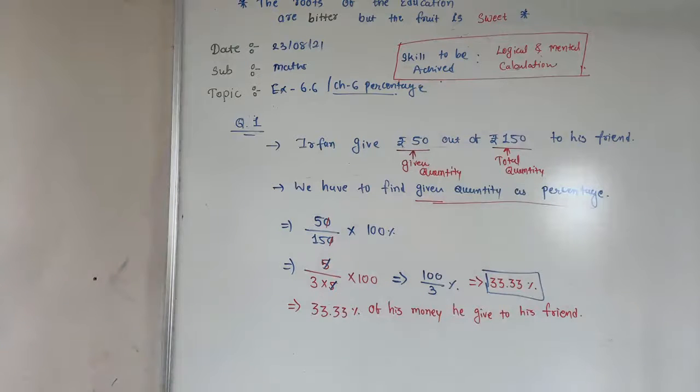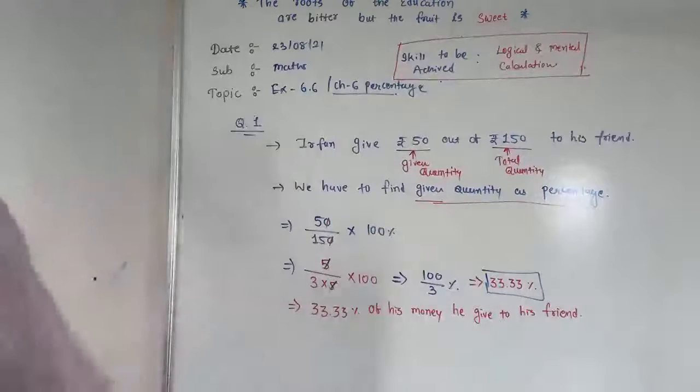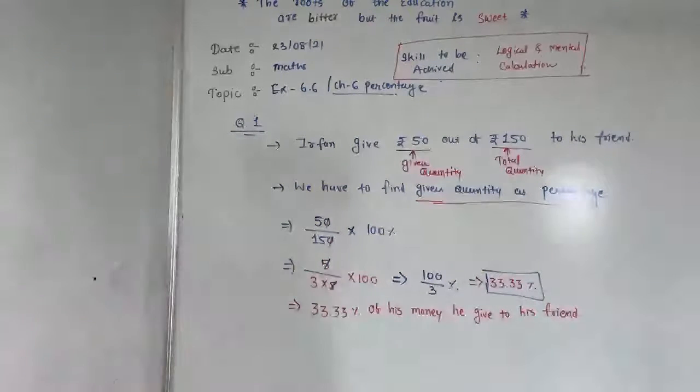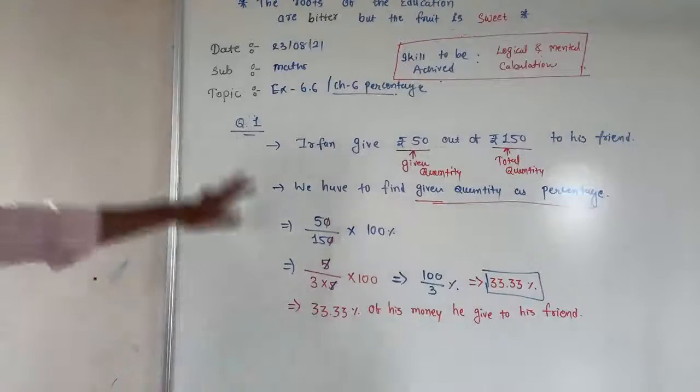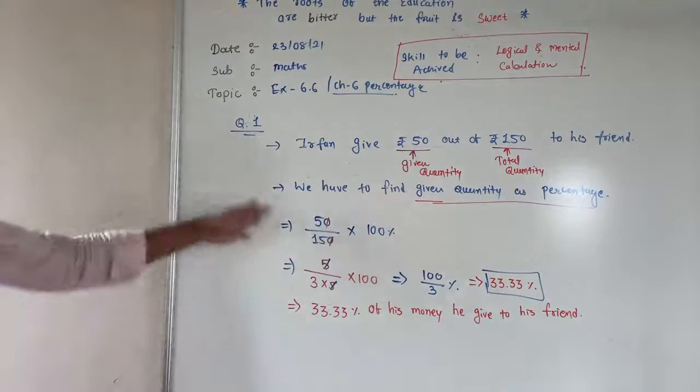No, sir, no doubt. Okay. Given quantity and total. Sorry? We have to write. Yes, obviously. Whatever I have written over here, that you have to write. So guys, remember this part कि आपको इसमें इस तरह से करना है. भले आप एग्जाम में ना लिखो तो चलेगा, बट अभी लिख लेना ताकि आपको पता चल जाए. Start writing.